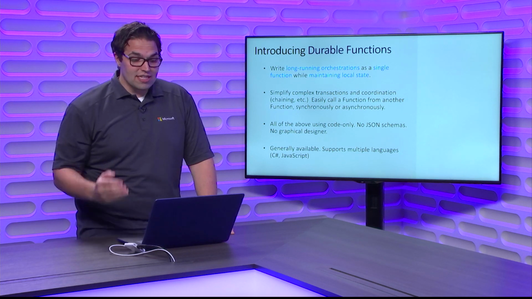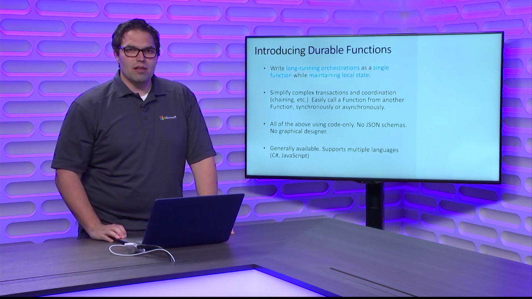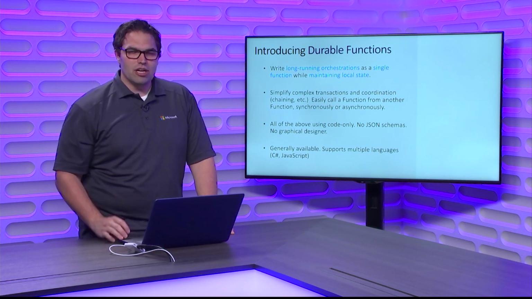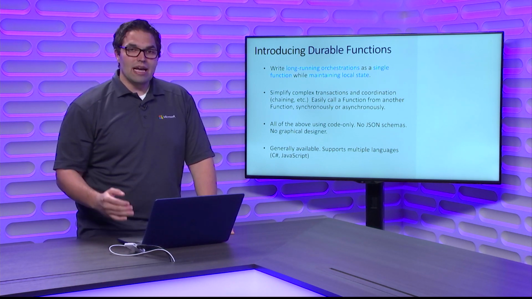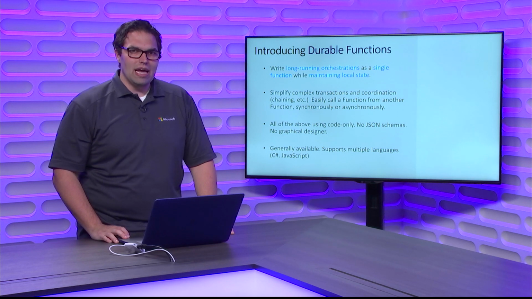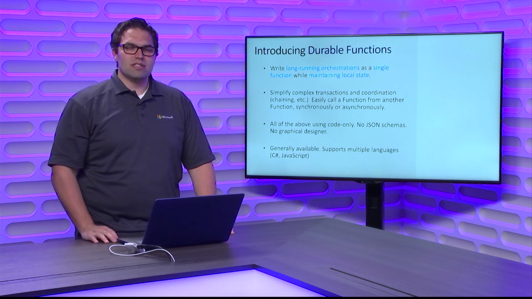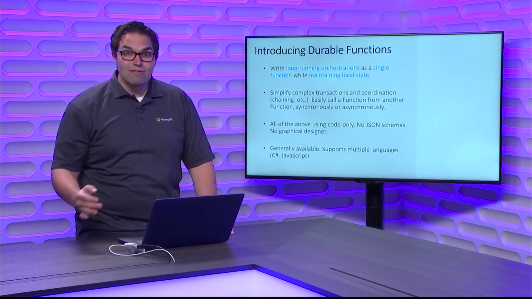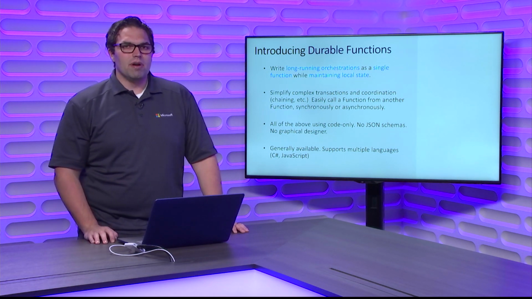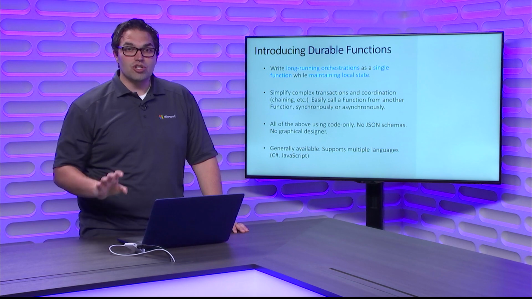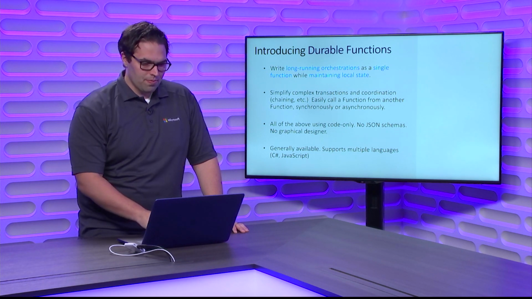And durable functions is generally available. We announced general availability in May of this year at the Microsoft Build Conference. It does support multiple languages. So .NET C# is the one that I'll be showing today. We have some community members who've done some work to write durable orchestrations in F#. And we have JavaScript, which is actually in preview today. If you're interested in writing durable orchestrations in JavaScript, that's an option as well.